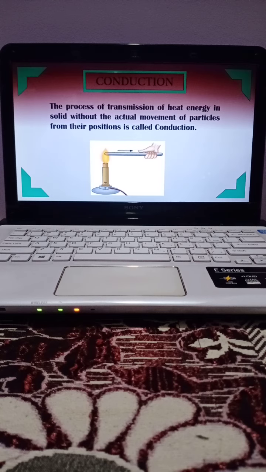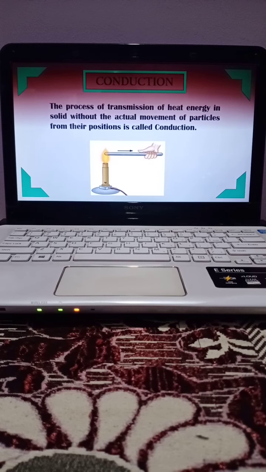In the case of conduction, the process of transmission of heat energy in solids happens without the actual movement of particles from their position, and this process is called conduction. This means that the particles do not move from their position to transfer heat energy from one part of the material to another part, and this process only occurs for solid materials, not for liquids and gases.